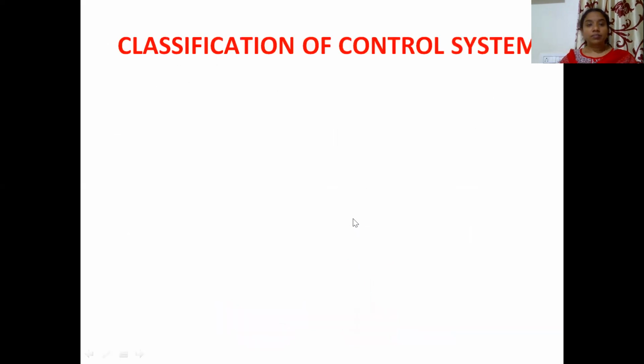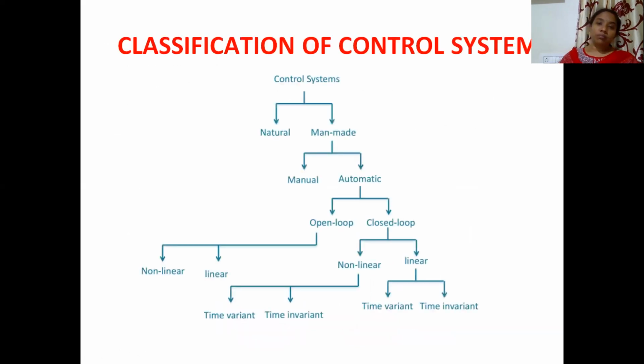Okay, next. Just now I told you what we mean by a control system, right? It consists of an input, which is given to a controller. The controller manipulates the signal, then gives it to the plant, and then the desired output is obtained from the system, right? So this is the whole process which is happening.